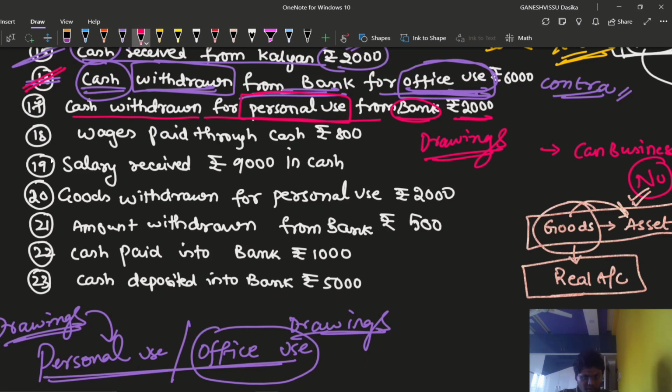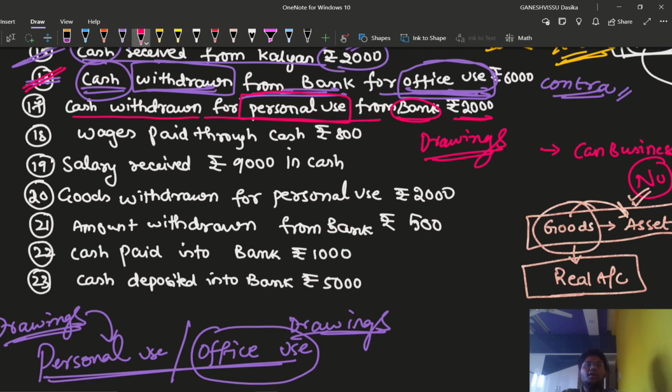But where are we required to introduce it, on the debit side or the credit side? Cash is being withdrawn, right? Drawings will always have a debit balance, so we are going to write it on the debit side. Why? Because cash is being withdrawn for personal use.